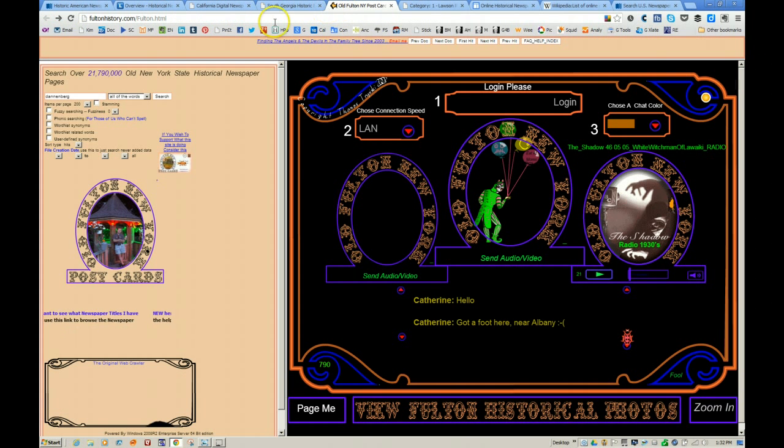And the last one from the UPenn list that I want to show you is what's also called Fulton, I think it's Fulton County Postcards, also called the Old New York State Historical Newspaper site. It has about 22 million pages, which is quite large. Interesting display, as you can see, where you enter your keyword. It also has fuzzy searching. It doesn't have some of the other advanced searching features that we saw on the other sites, but it does have fuzzy searching and phonetic searching, if that is helpful to you, if you've got a word that is spelled many different ways. So let's do a quick search here and show you the search results and how that is displayed.